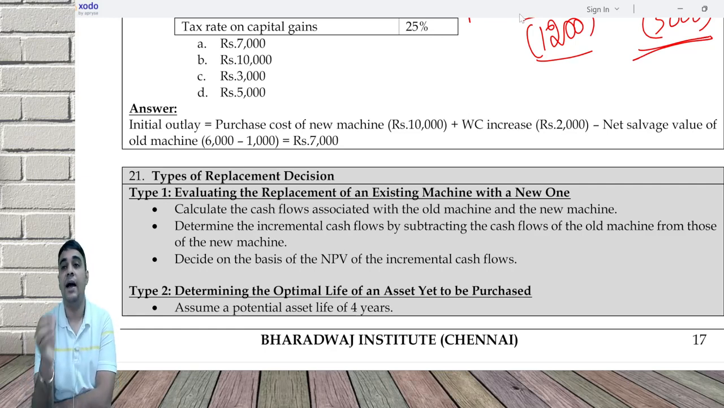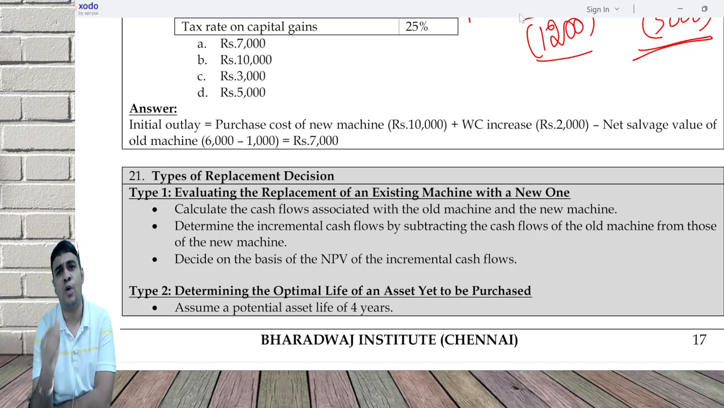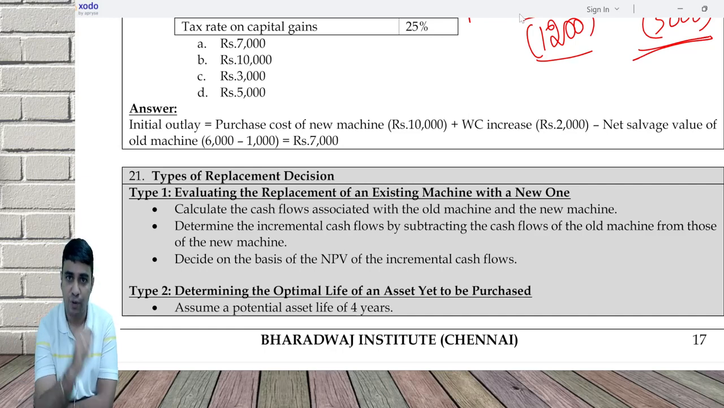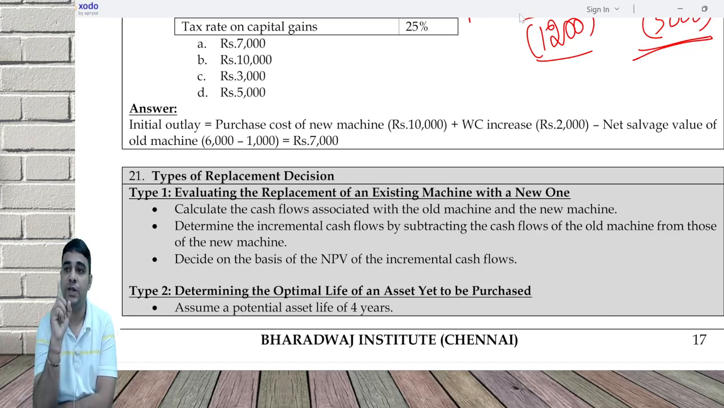Second is I'm yet to buy a machine, and the question says what is the optimal life of the machine. You're yet to even buy the machine, and the question says what is the optimal life. So what you need to do is, if you buy the machine and use it for 1 year, what is the NPV or PV of outflow, and do EAB or EAC. That is, use the machine for 1 year, 2 year, 3 year, 4 year, 5 year, whatever is the number of years.